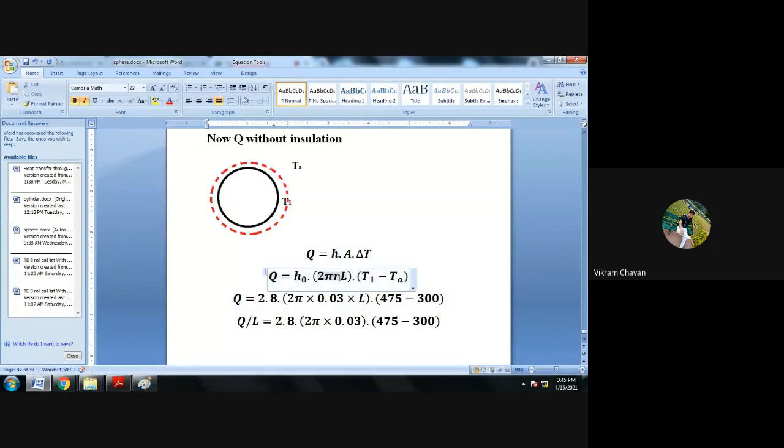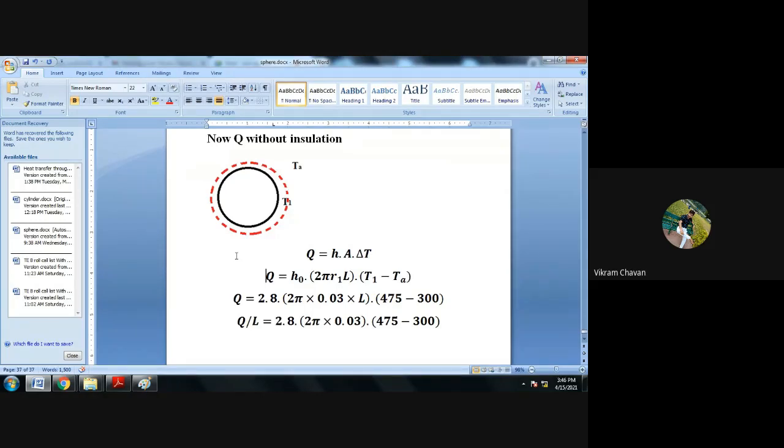So here I will write 2 pi R1 L. Q is equal to H naught multiplied by 2 pi R1 L multiplied by T1 minus TA. Put in the values.